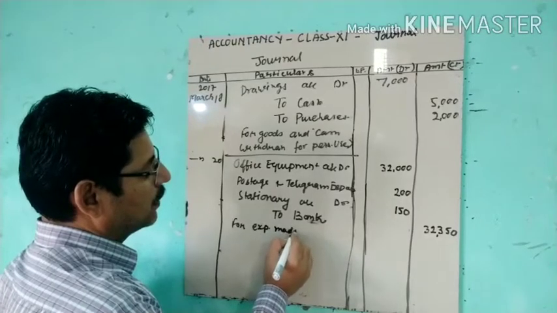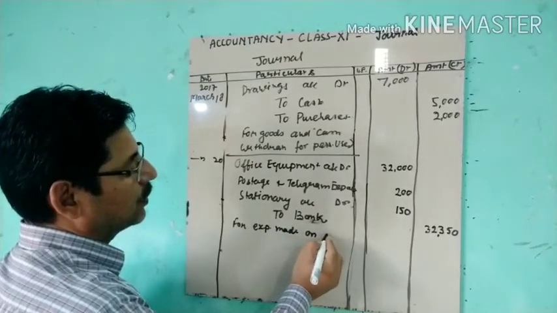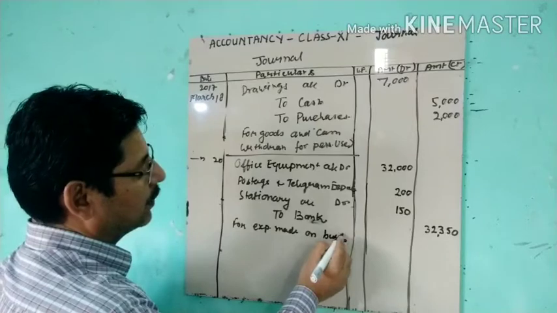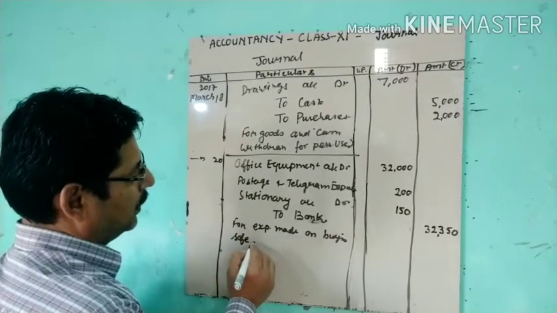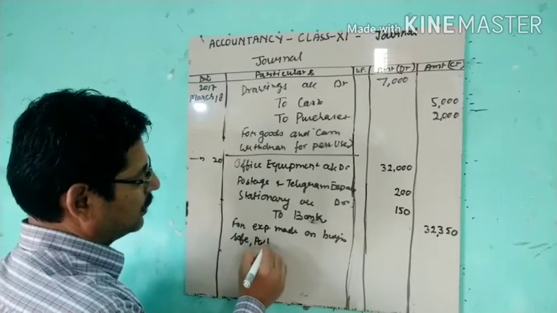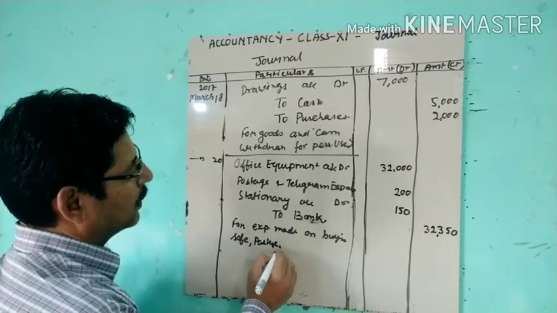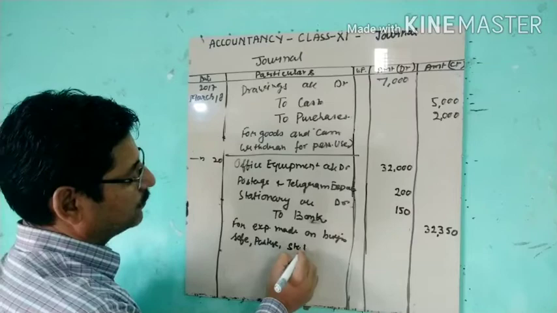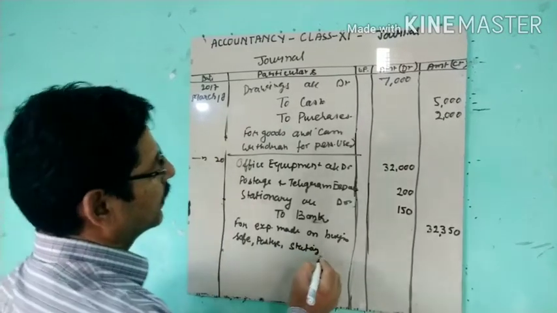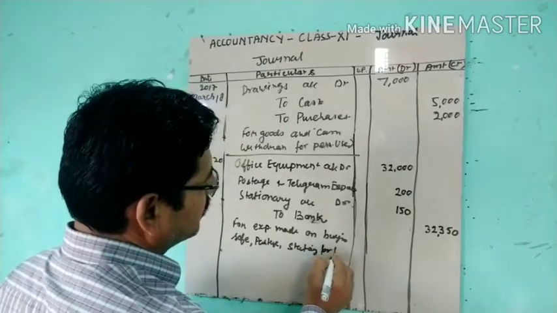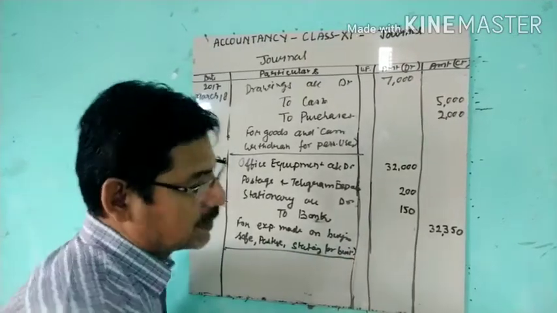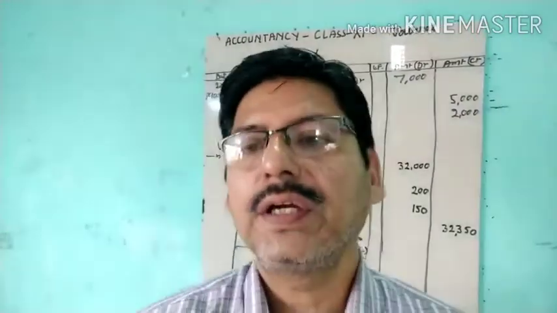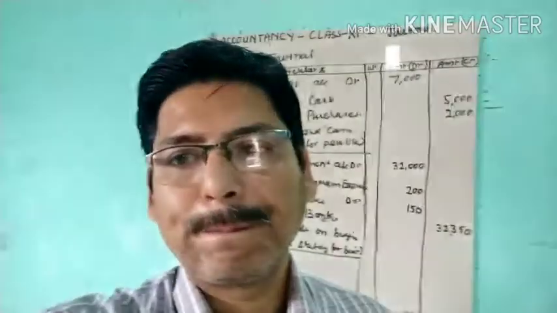We can put it here for expenses made on buying safe, this postage, stationery for business. Okay, so this is the journal entry that we can put.